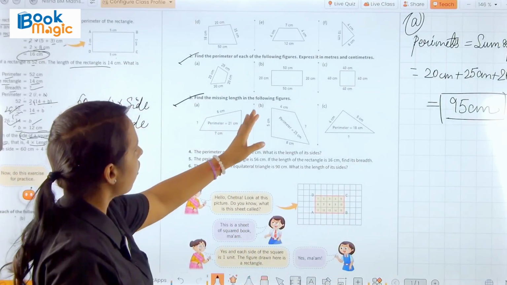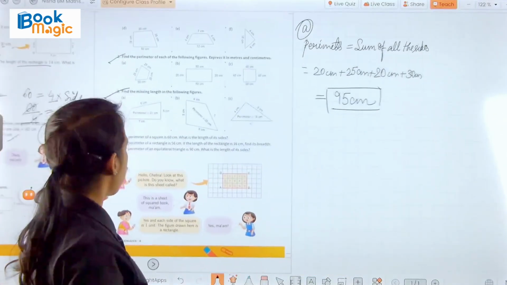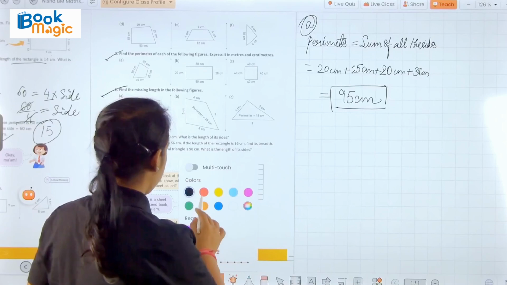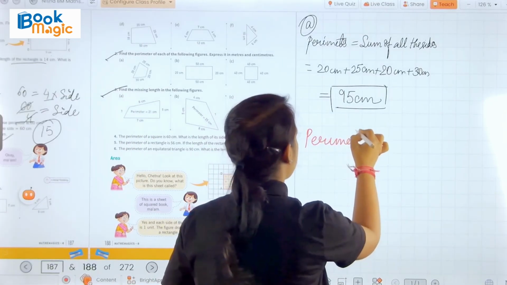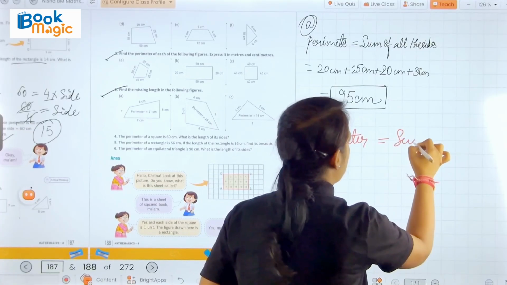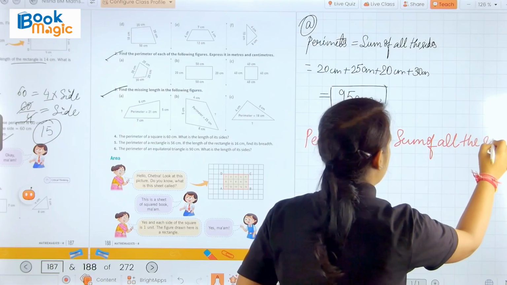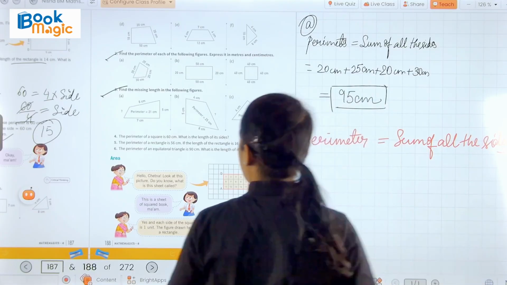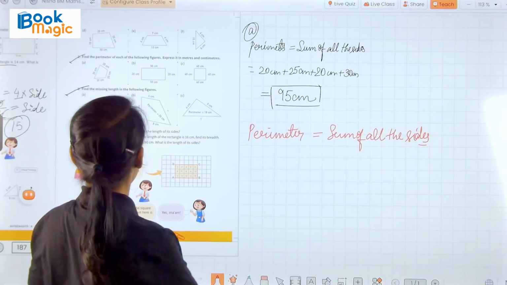Okay, now we have question number 3. Find the missing length of the following figures. Now the perimeter is given here. So first we write perimeter equals the sum of all the sides. Okay, so one side is missing here.